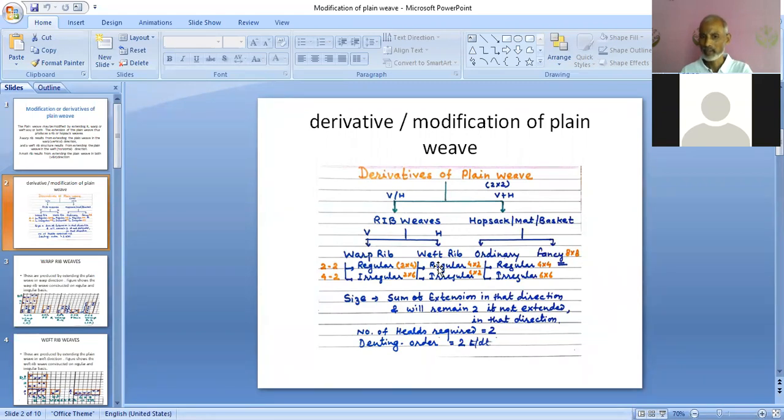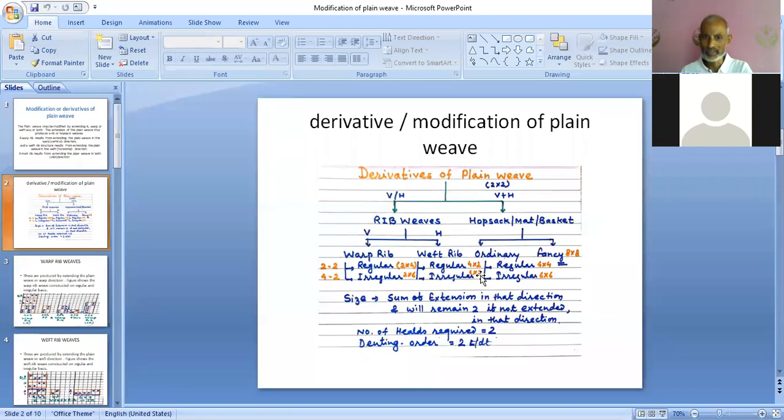There are only 2 peaks in the vertical direction, so that will remain the same. So in case of regular 2 weft rib, the size will be 4x2. And if we are constructing 4 irregular weft rib, it means 4 plus 2, that is 6. So your EPR will be 6, horizontal extension. Ends are increasing, 4 plus 2 is 6, and PPR will remain the same, that is 2. So 4 irregular weft rib can be constructed in 6x2, just opposite of warp rib.